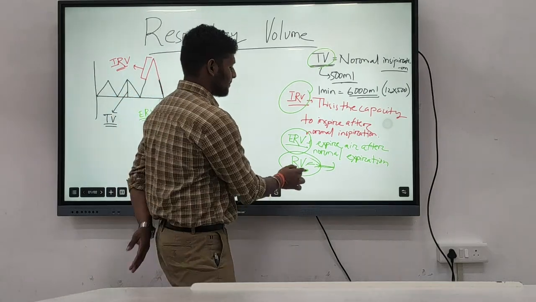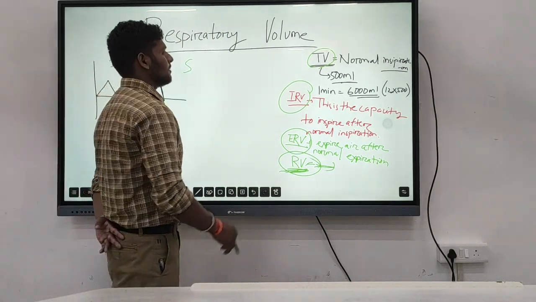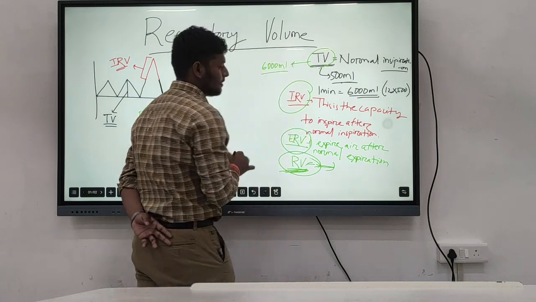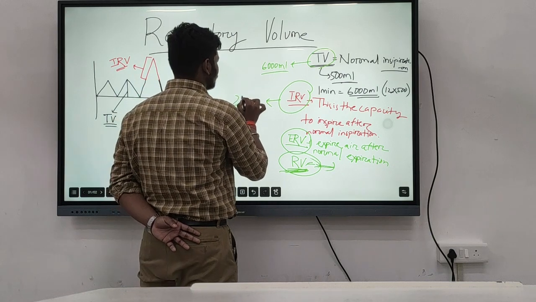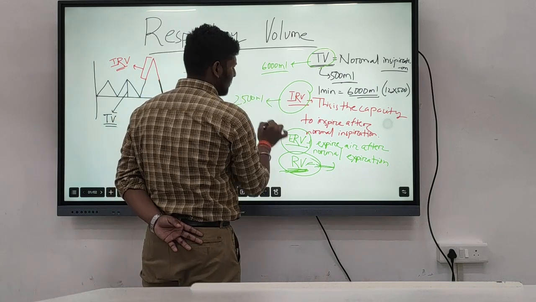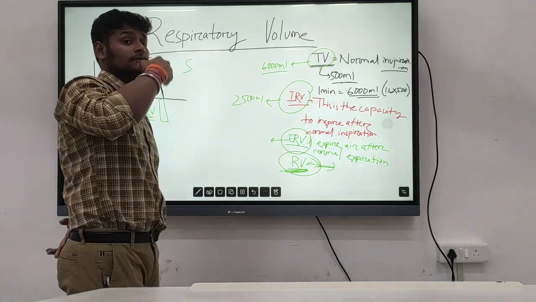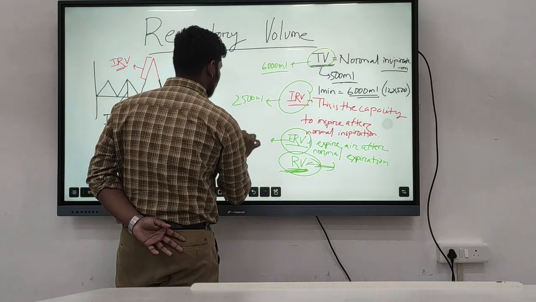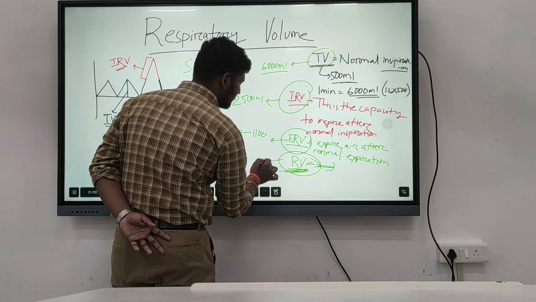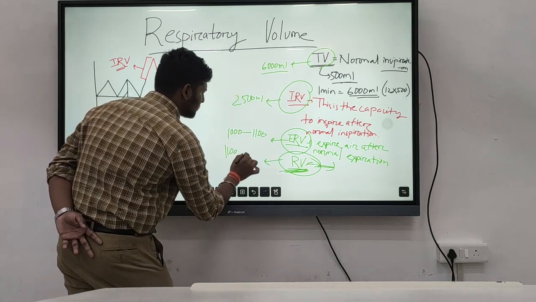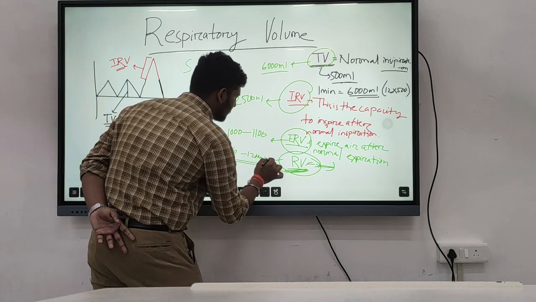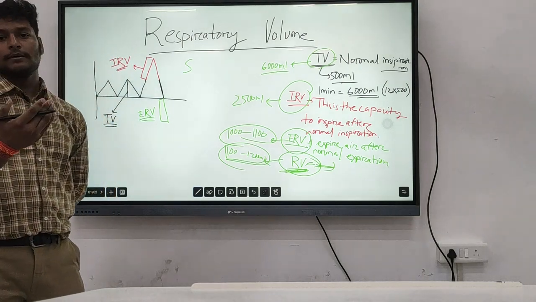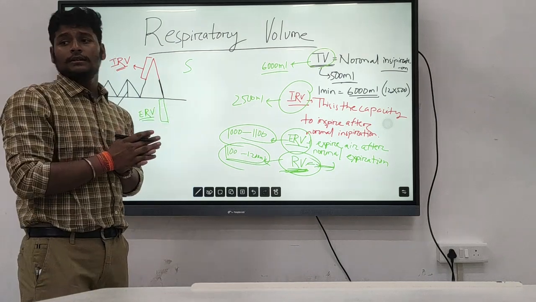So RV we cannot measure. Here we know that this is 6000 ml. This IRV is up to 2500 ml, and this ERV, the expiratory reserve volume that is coming outside of our lungs, is around 1000 to 1100, and the RV that is present is from 1100 to 1200 ml. This amount of air is getting inside or coming outside from our lungs to maintain respiration.